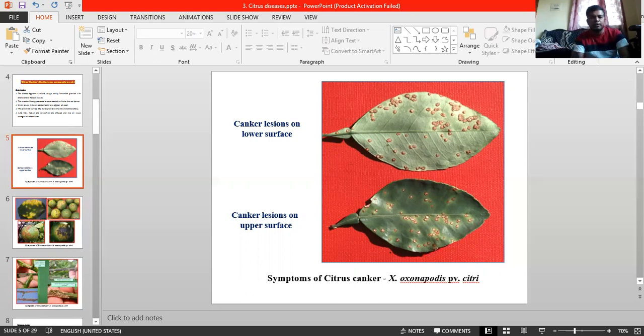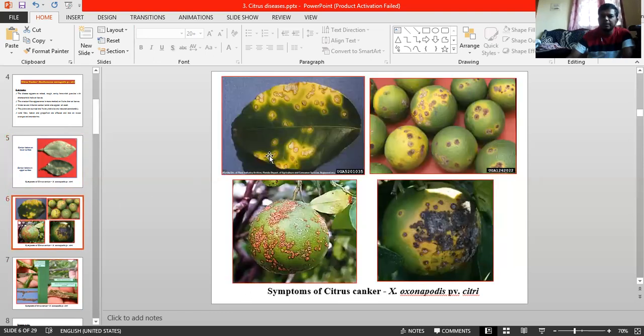Especially on the susceptible acid lime and sweet orange, the lesions enlarge up to 2 to 3 mm in diameter. Just imagine how much it enlarges. The pustules are surrounded by a characteristic yellow halo. Here, these are the yellow halos.